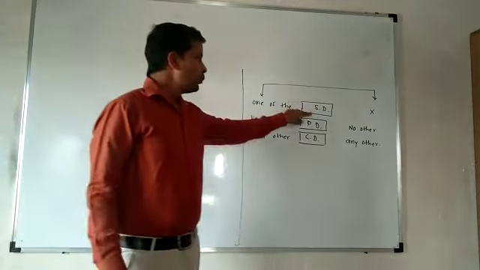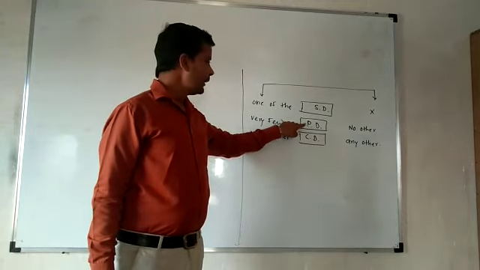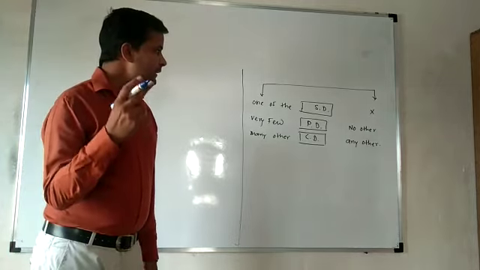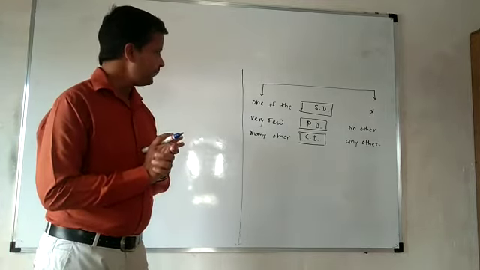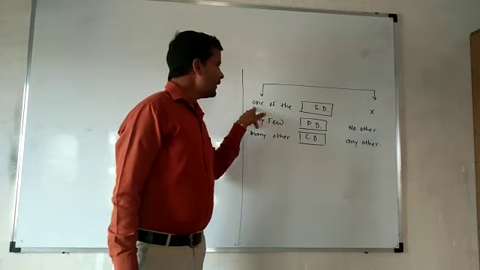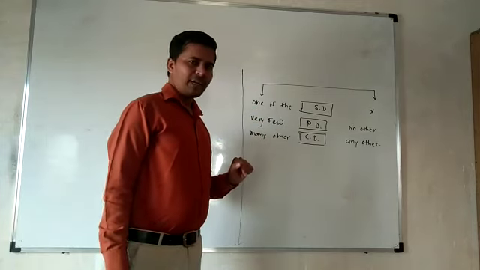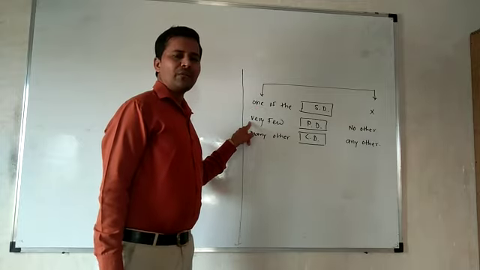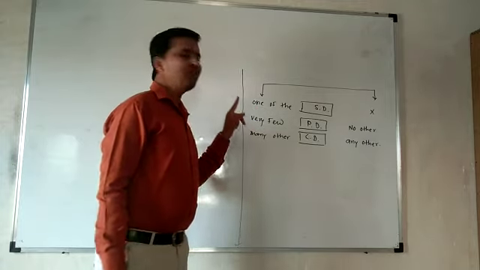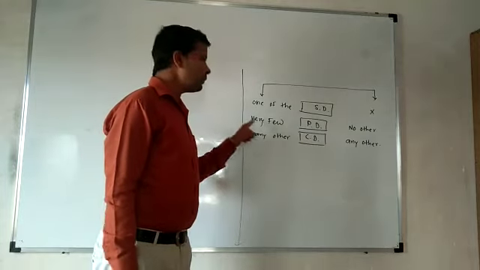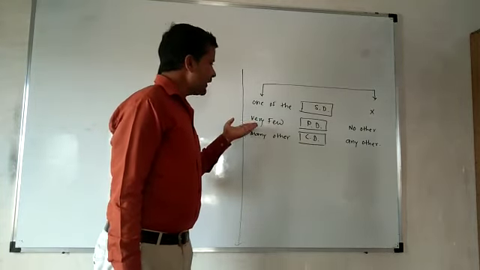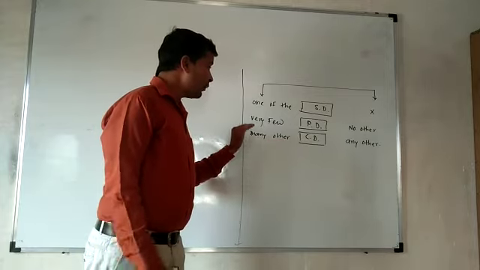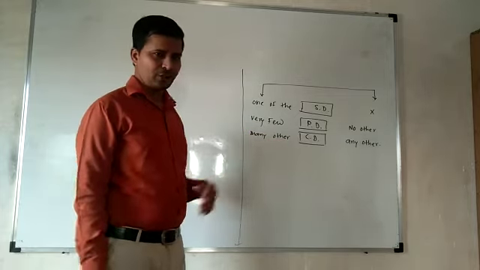See, superlative degree, positive degree, and comparative degree. These examples you will have to first of all identify. Suppose in superlative degree, "one of the" is used. Then, when we are converting the same example into the positive degree, we have to start our sentence with "very few". If the same sentence is converted into the comparative degree, then we have to use "many other" in that sentence.